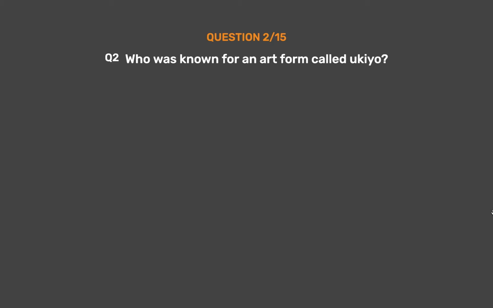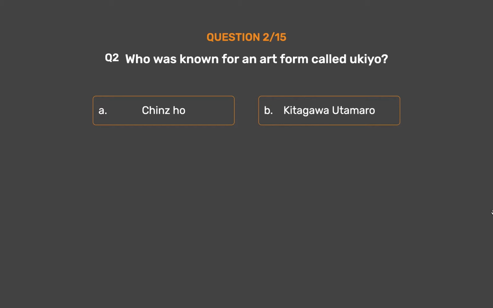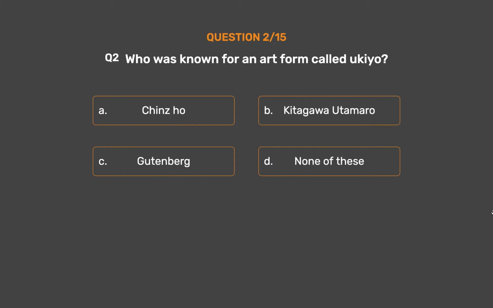Question number 2. Who was known for an art form called ukiyo? Option A. Chinzo. Option B. Kitagawa Utamaro. Option C. Gutenberg. Option D. None of these.